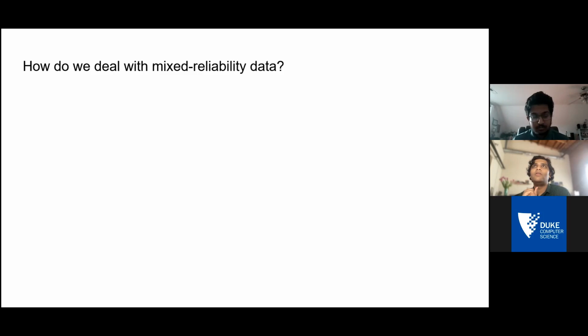So we wanted to find a means to salvage this vast majority of our data, which has mixed reliability. What mixed reliability means here is that a paragraph is considered to have mixed reliability if some of its 5 annotations are reliable and some of its 5 annotations are not reliable, right? And most of our paragraphs have mixed reliability.